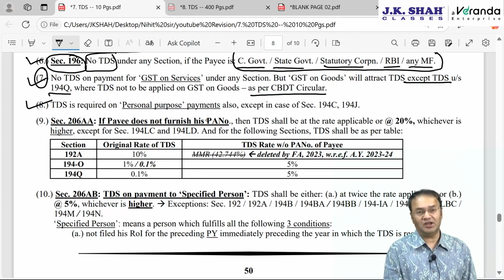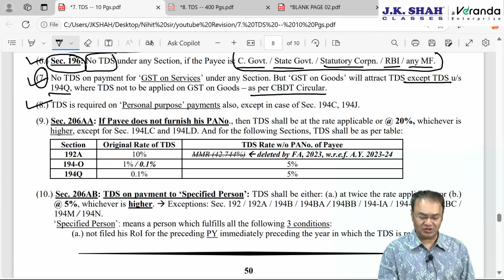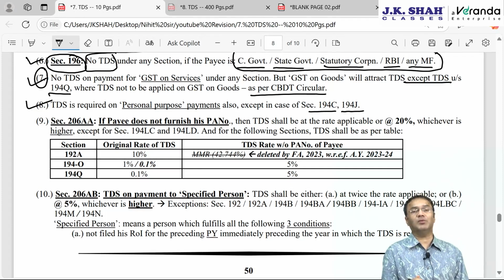Next, no TDS on personal purpose payment under section 194C and 194J, that is, payment to a contractor or payment for professional fees by an individual or HUF for personal purposes of the individual or HUF. This we had discussed while discussing these two sections with the example of Mukesh Ambani, if you recollect, in the previous session, part 1 of TDS revision.